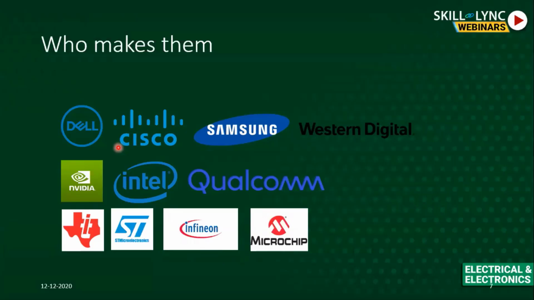Whereas companies like Dell, Cisco, Samsung, and WD are mostly working in the network and storage sections. Then you have Nvidia, Intel, Qualcomm, which come under consumer electronics and also networking. Then you have TI, ST, Infineon, Microchip, your general purpose microcontroller vendors. Again, this is also not an exhaustive list.